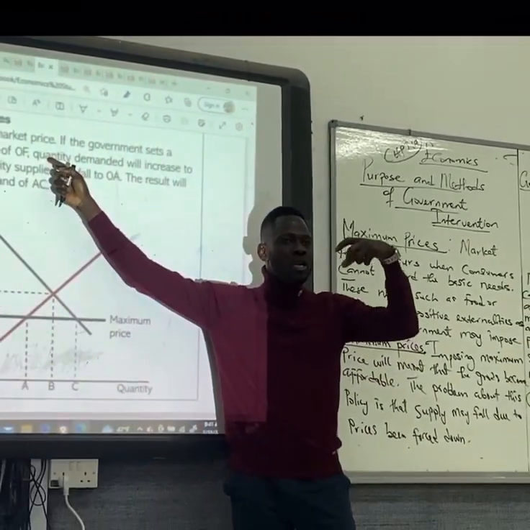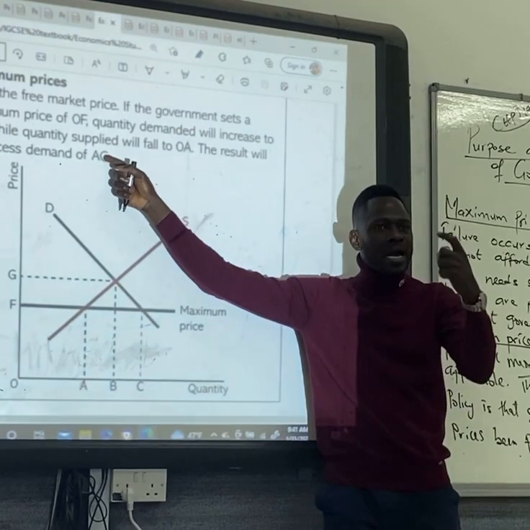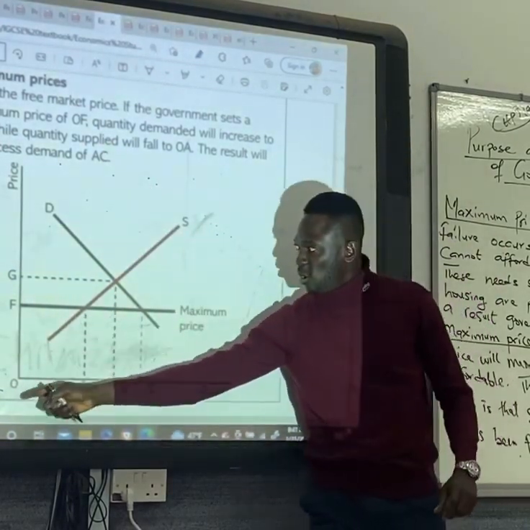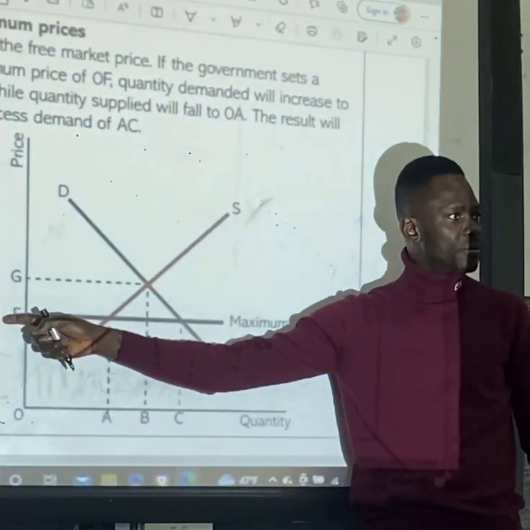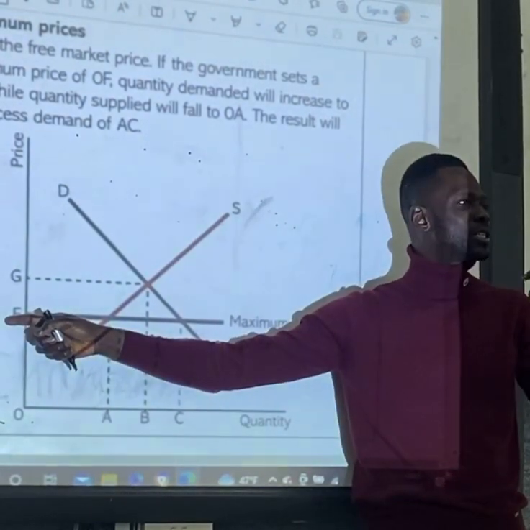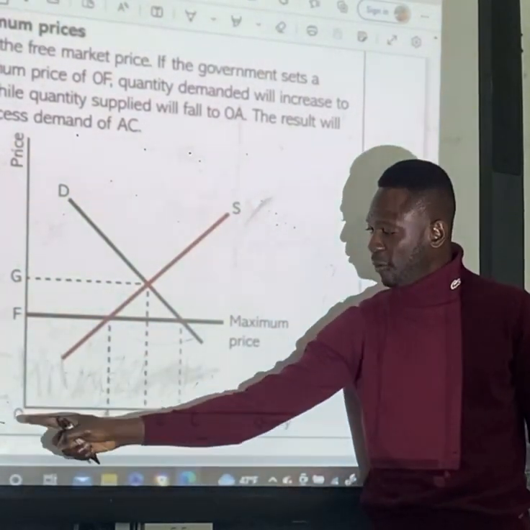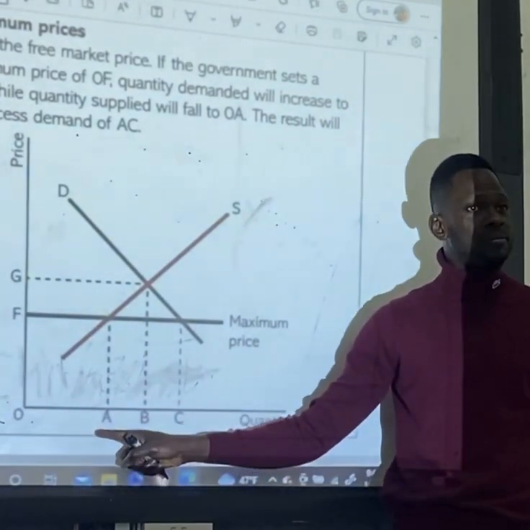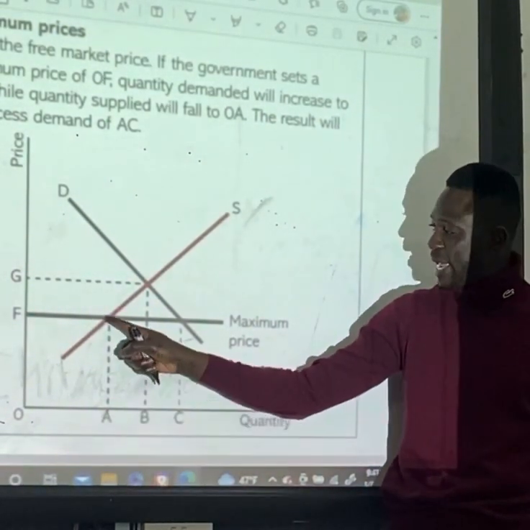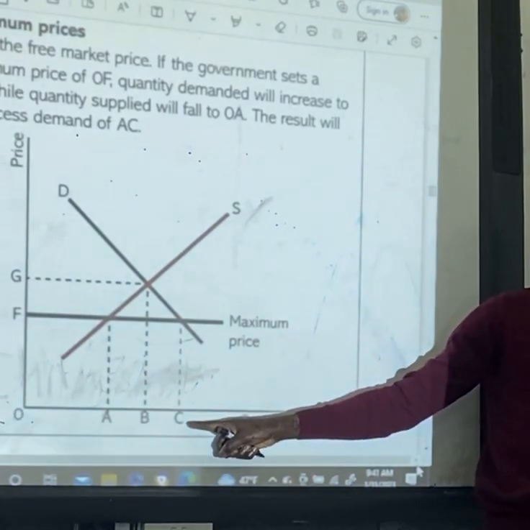Maximum prices will lead to what? A reduction in the price from the free market price, which is OG to OF. Immediately, what happens to the quantity supplied in the market? The quantity supply will fall from OB to OA. Then there will be excess demand from A to C.